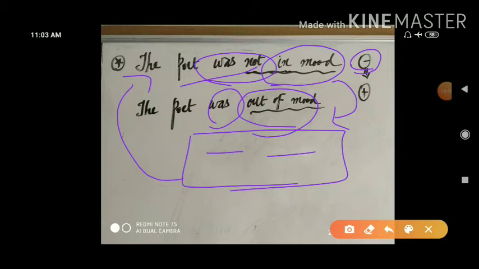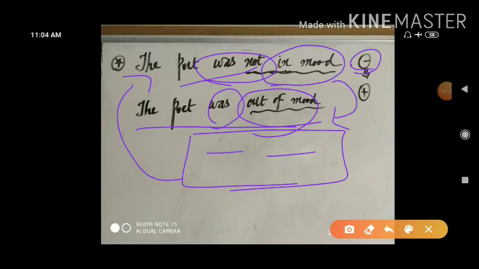Once again, the poet was not in mood. Given sentence is in negative sense. We have to convert it into positive sense. Yet the total target meaning of given sentence should not be changed. And so the poet was out of mood is the transformation of this.